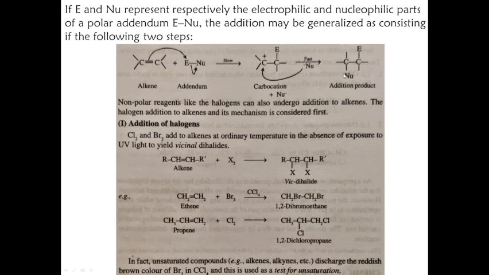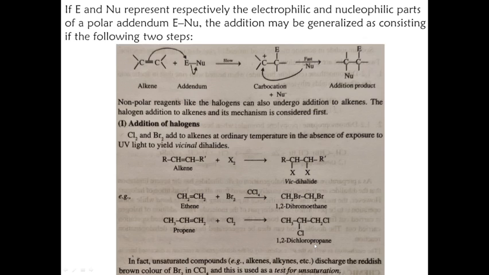For example, if you take ethene, CH2=CH2, reacting with Br2 in CCl4, two bromine atoms are added across the carbon-carbon double bond, and we get 1,2-dibromoethane, CH2Br-CH2Br. And if you take propene, CH3CH=CH2, reacting with chlorine, then we get 1,2-dichloropropane.